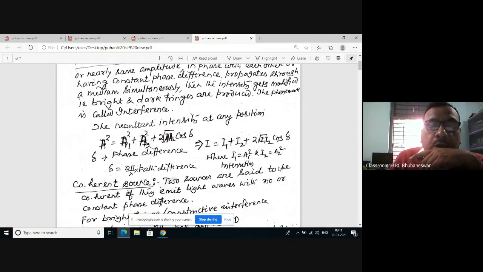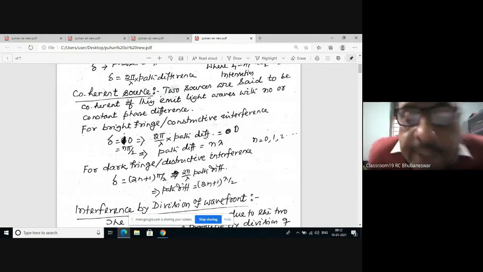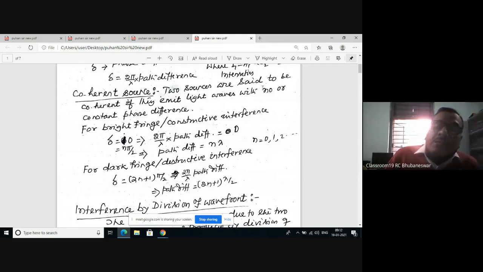When cos delta is equal to 1, that means delta is equal to 0 degree. But in place of delta, I can write pi by lambda times the path difference, which is equal to 0. Therefore, that implies the path difference is equal to n lambda. You see, 0 means n pi by 2, the pi cancels, therefore n pi. If the path difference is equal to an integral multiple of wavelength, then you will get constructive interference or a bright fringe.